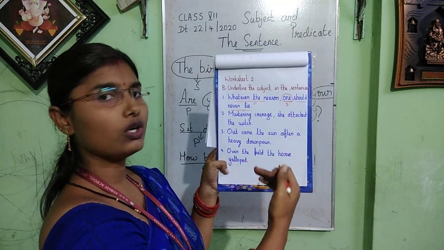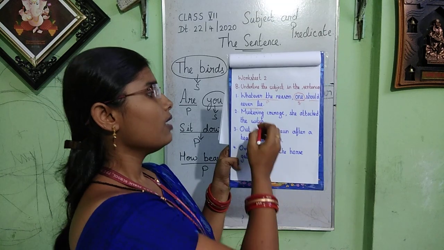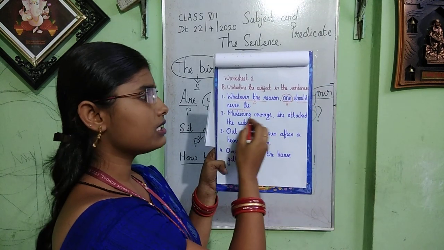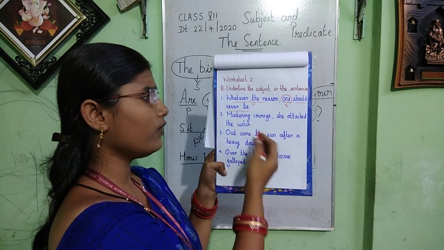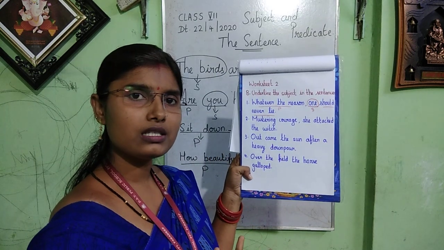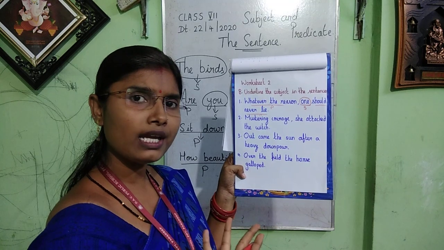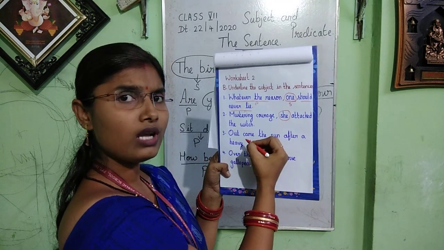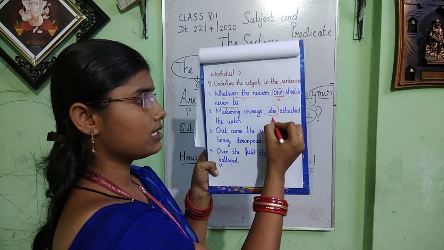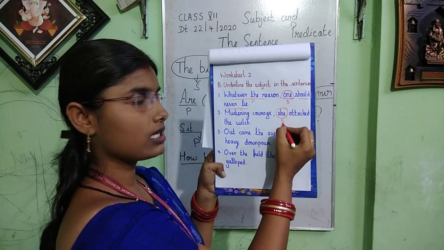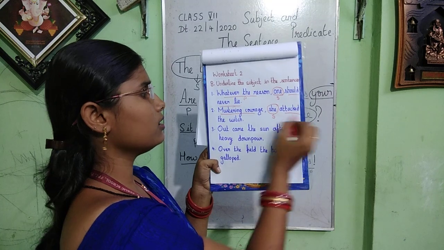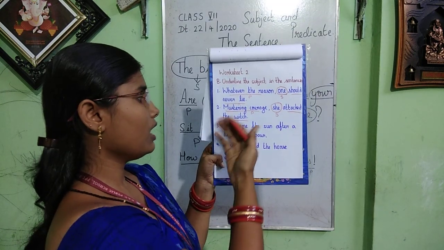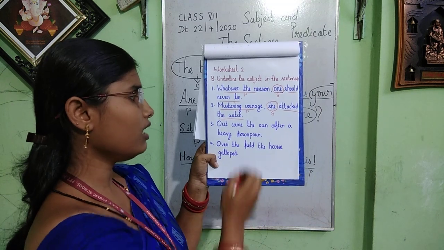Now let us move on to the next question. Mustering courage, she attacked the witch. Who attacked the witch? Dear students, whom are we talking about? We are talking about this "she". She is a pronoun, and we are talking about this she. "She" is the subject and all the rest is the predicate. Hope you are understanding. Now let us move on to the third one.